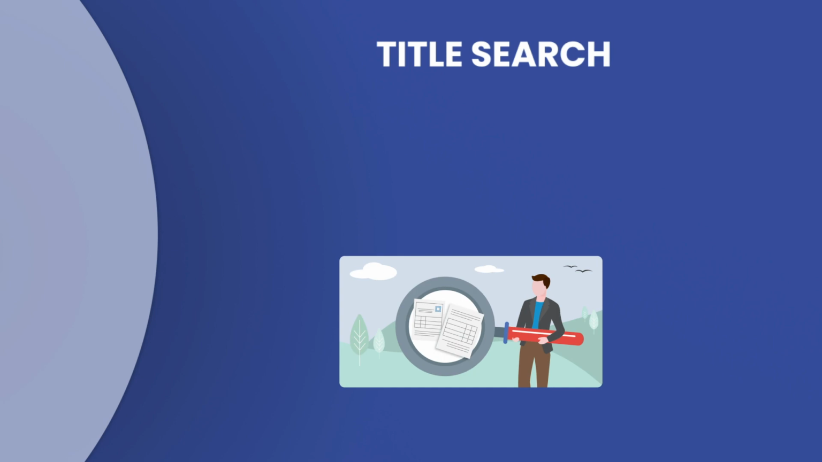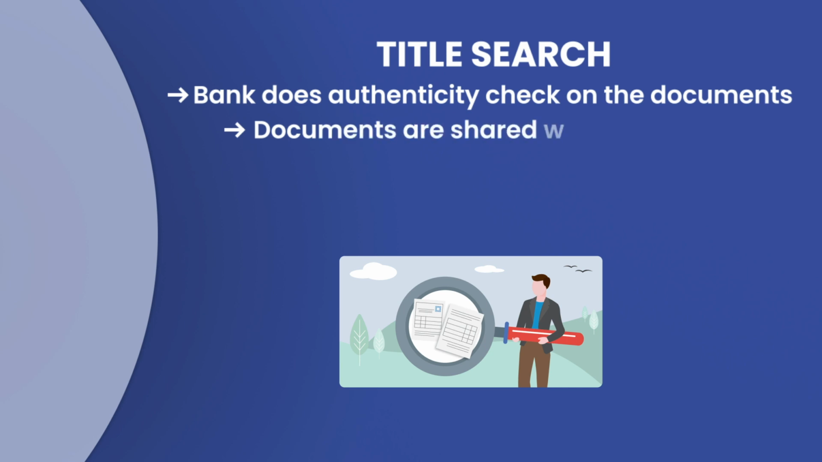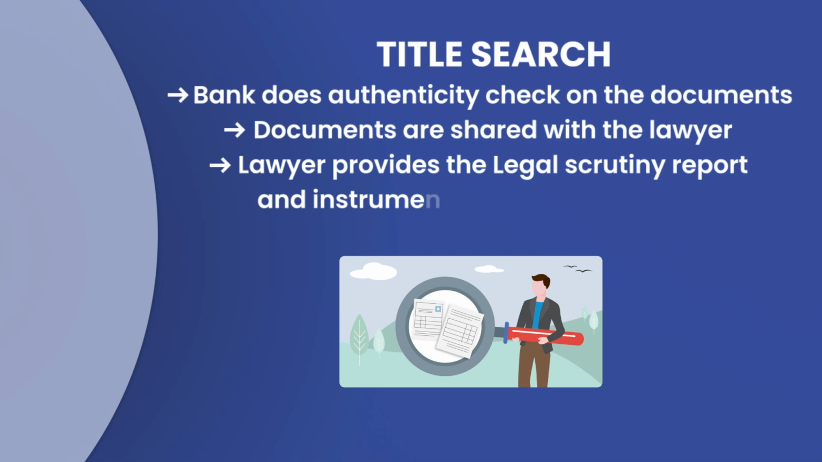Every bank conducts a legal check on the borrower's documents to validate their authenticity. The documents are sent to the lawyer in their panel, either in-house or outsourced, for a thorough scrutiny. The lawyer's report either gives a go-ahead if the documents are clear, or it may ask for a further set of documents. The report given by the lawyer is called the legal scrutiny report and is instrumental in final approval of the loan.